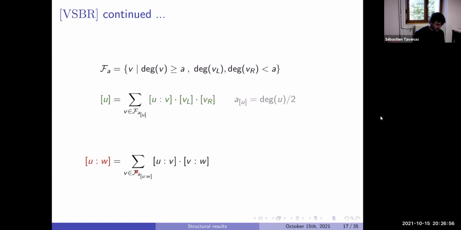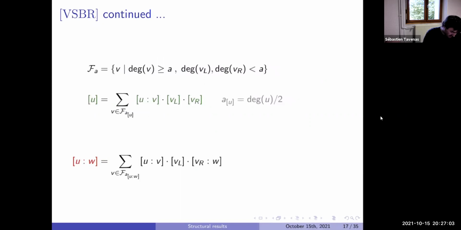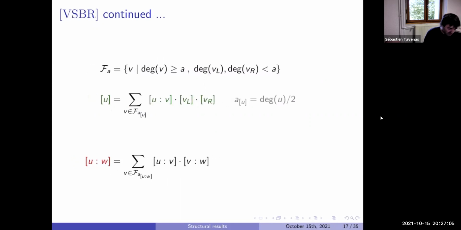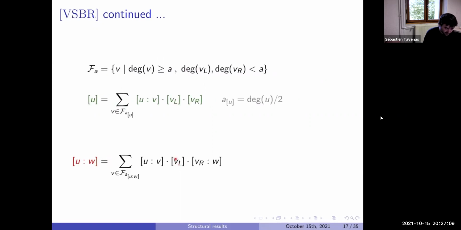So for UW, you use the same formula. You want to find some value where to cut. The idea is the same: the degree increases in V, so V is a product gate. For a product gate, VL will be all the VL, and the W appears only on the right part. That's the definition.